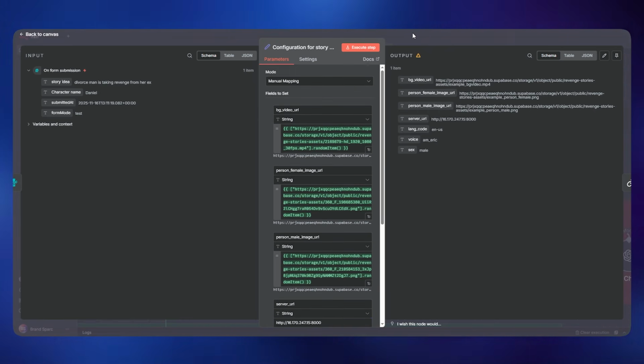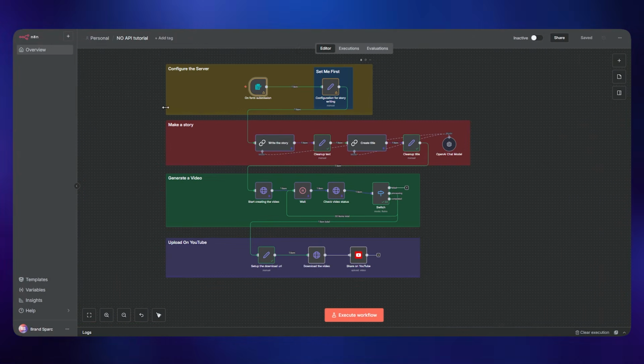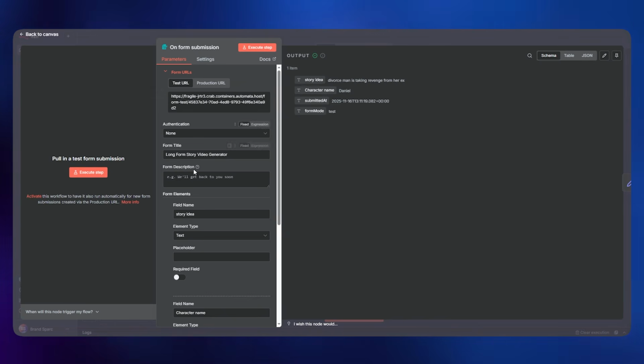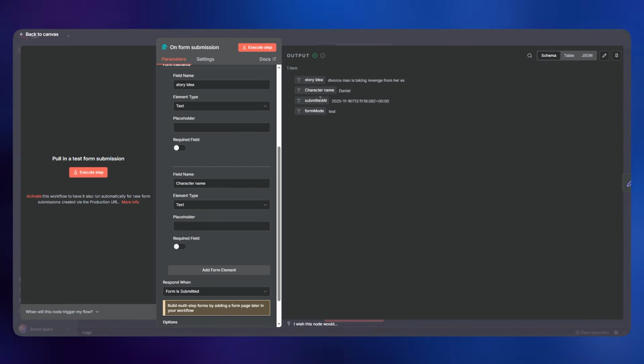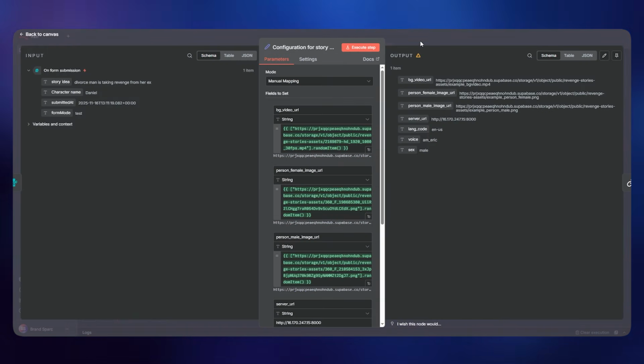Perfect. Now, since we have set all of this up, I'm going to explain exactly how this workflow executes, how it works. So basically we have this form. If you can check here, we have all of the details. What are the details that we are getting from this form is the story idea, what is the story that you want to create the video on, and the character name. Okay, so once you do that, it's just going to send this to this, but here we are already filled with the details, nothing to do with that.